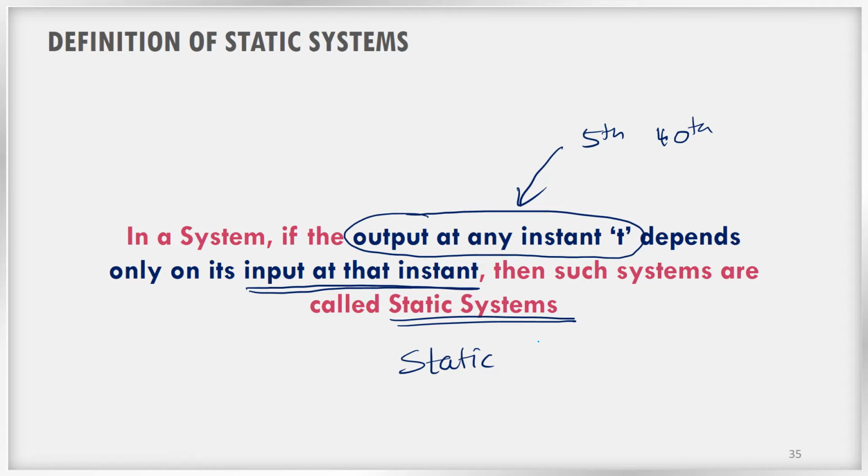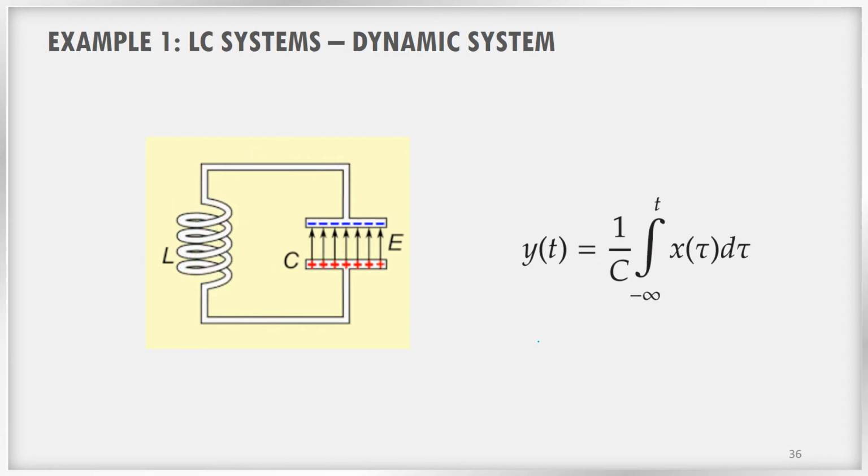Now, what is the opposite of this behavior? That is, of course, dynamic system. So let us observe what is a dynamic system. Here I have shown the animation of an LC circuit. What is meant by LC circuit? Circuit containing inductors and capacitors.